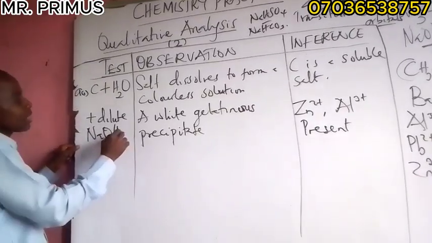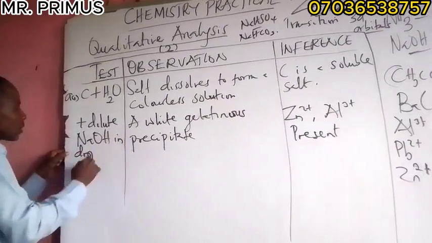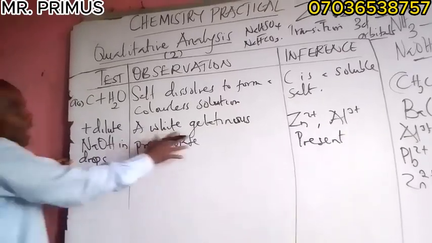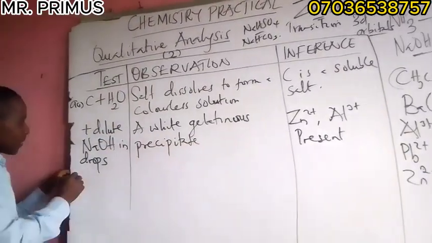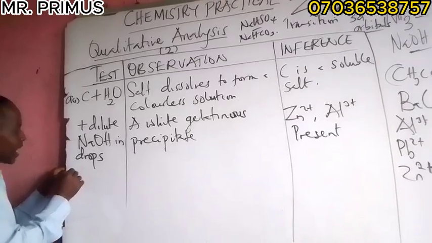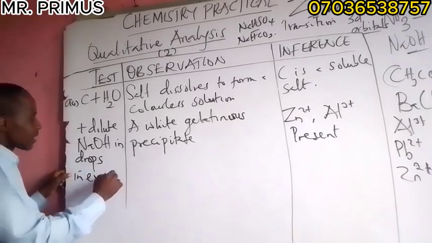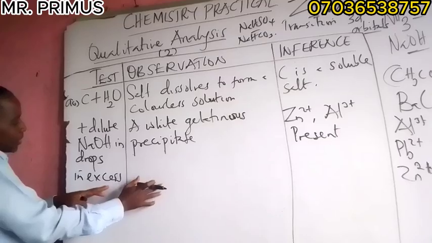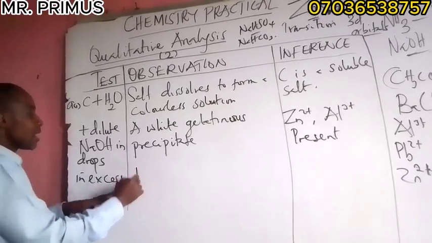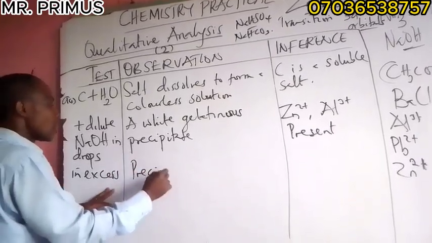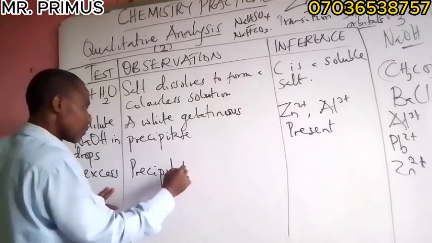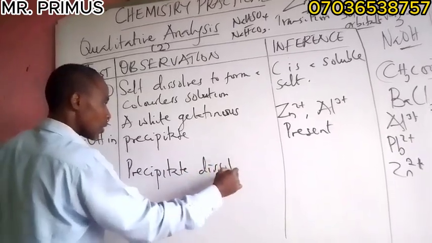Now, this is in drops. When you add this in drops, you have a white precipitate. See how I'm recording it. Then, in excess, this is another observation. In excess, the precipitate dissolves.